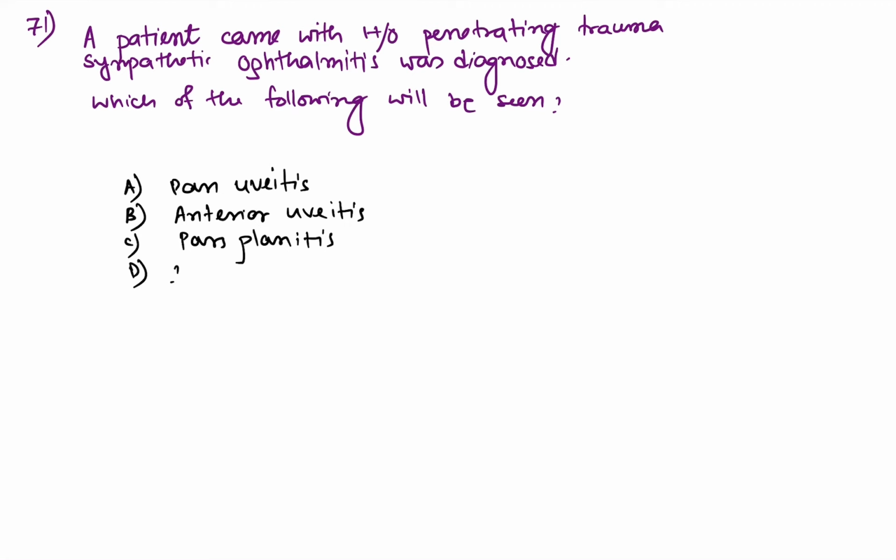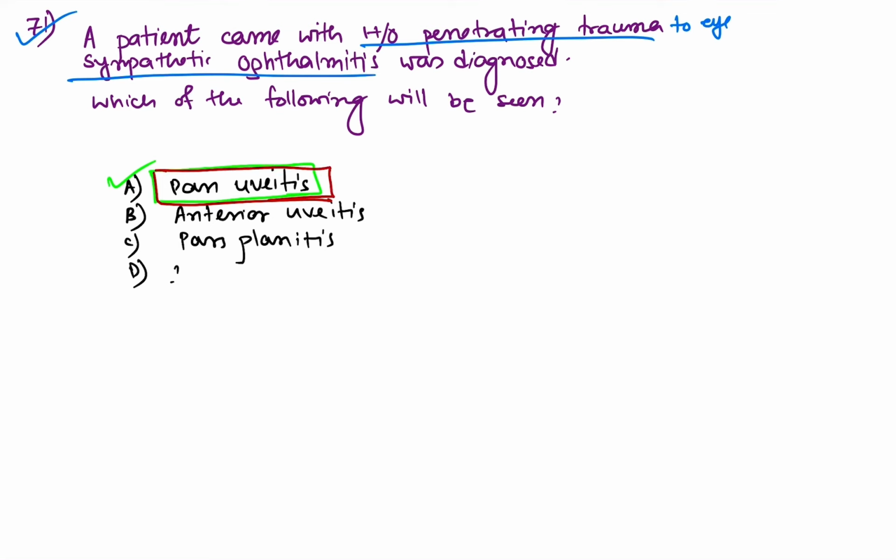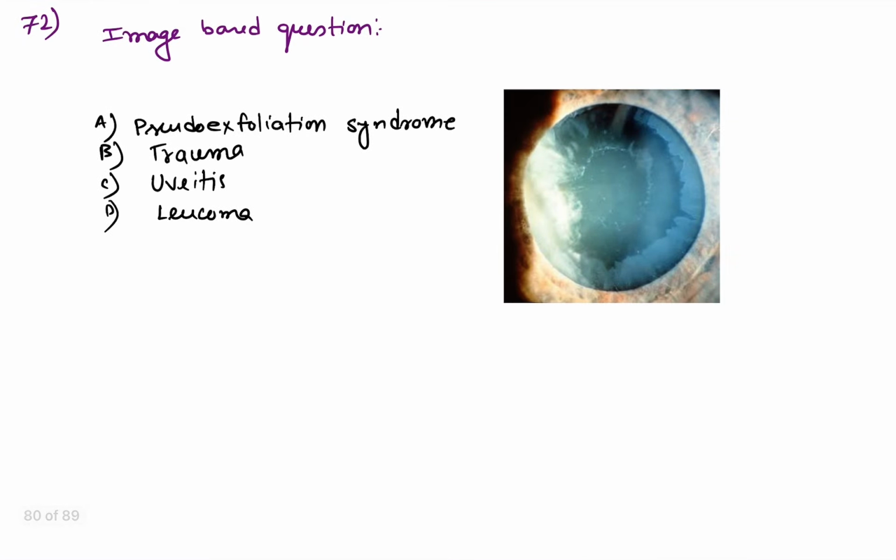So starting with question number 71, a patient came with history of penetrating trauma to the eye. Sympathetic ophthalmitis was diagnosed. Which of the following will be seen in this case? As all of you know, sympathetic ophthalmia is associated with which type of uveitis? It is pan-uveitis. After penetrating trauma, whenever sympathetic ophthalmitis develops, it involves all the layers of uvea. So it is pan-uveitis.